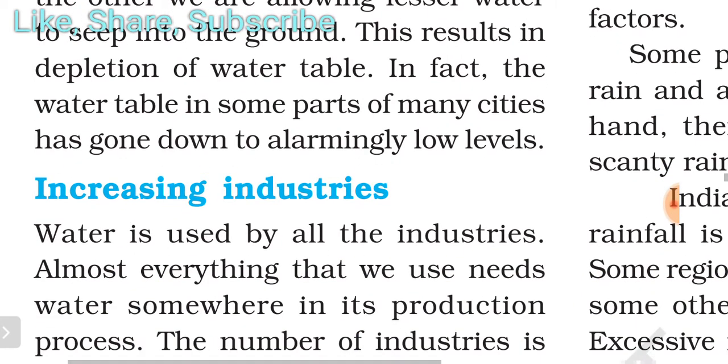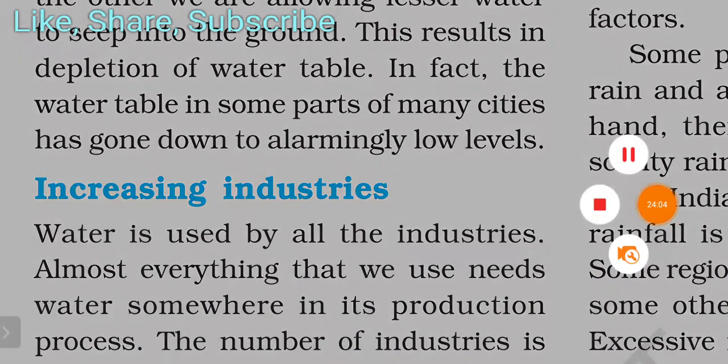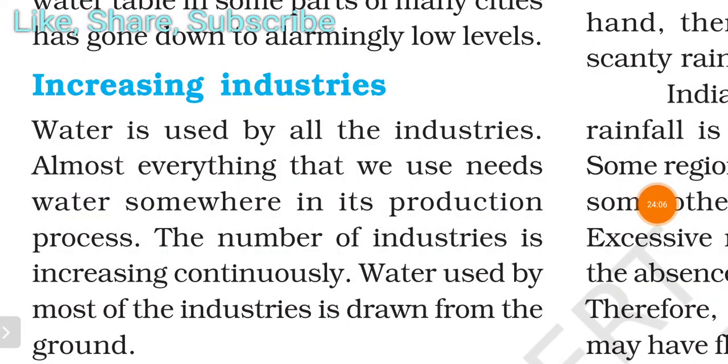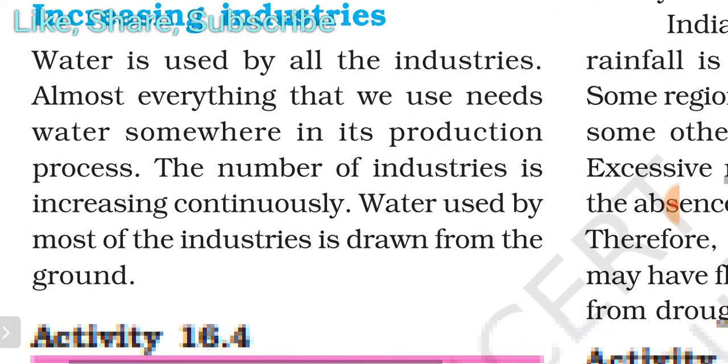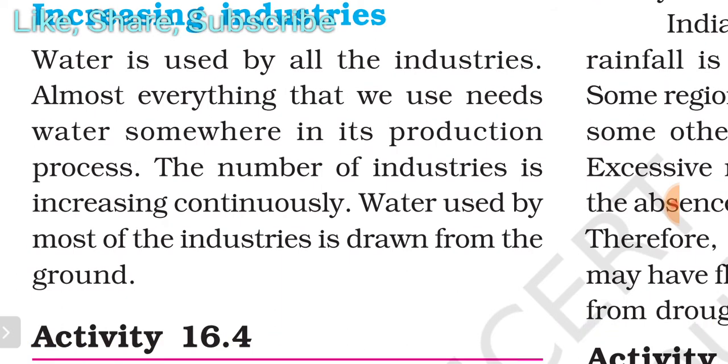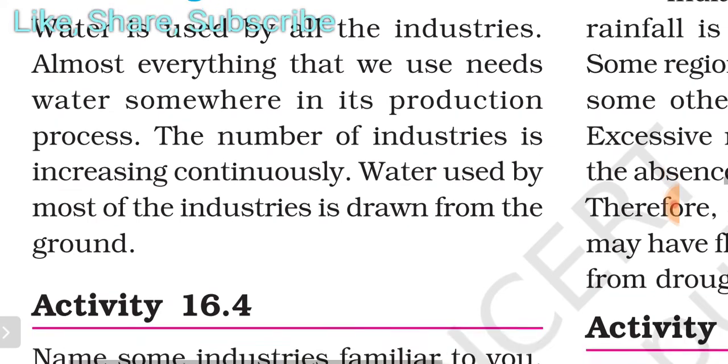Next, let us talk about how increasing industries affect the water table. Water is used by all the industries. Almost everything that we use needs water somewhere in its production process. The number of industries is increasing continuously. Water used by most of the industries is drawn from the ground.